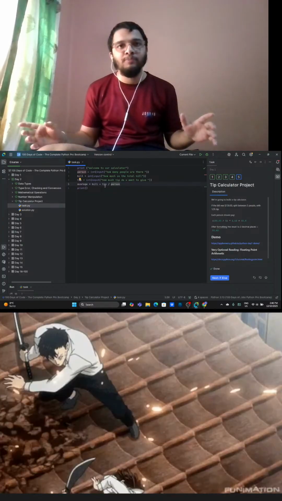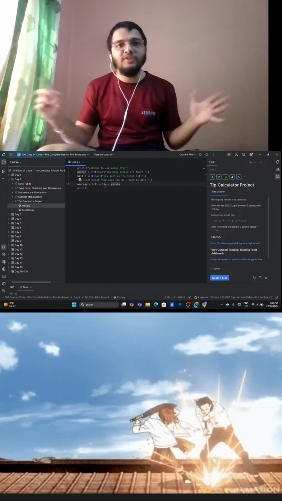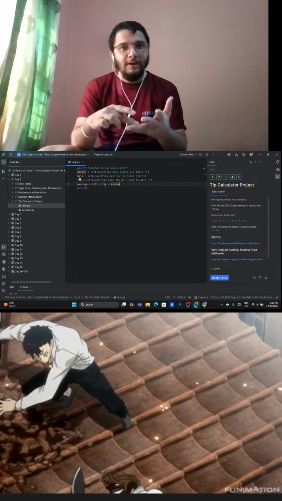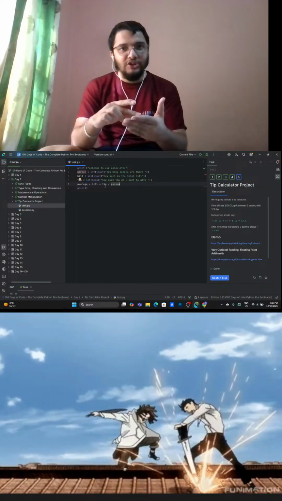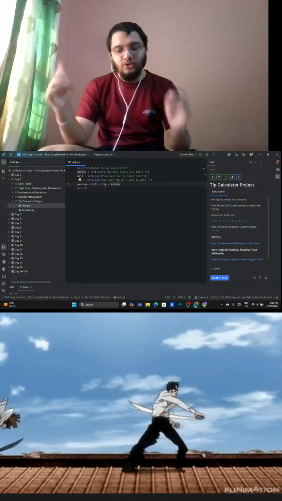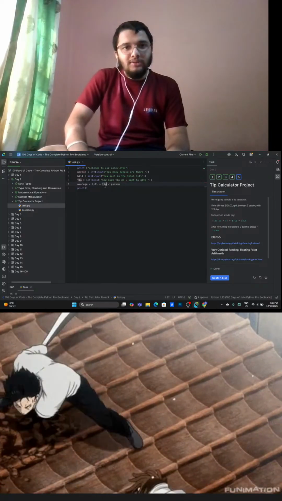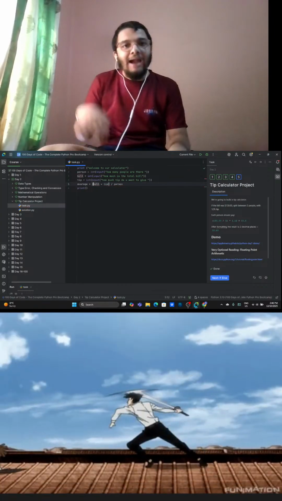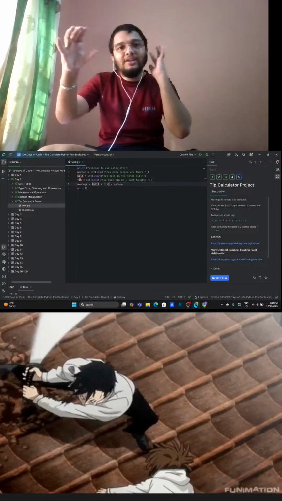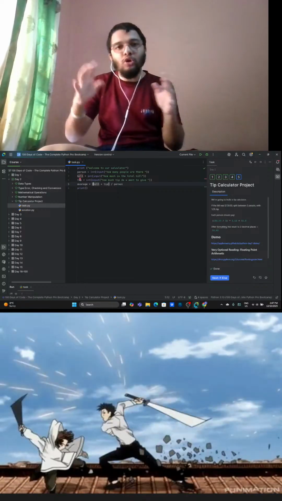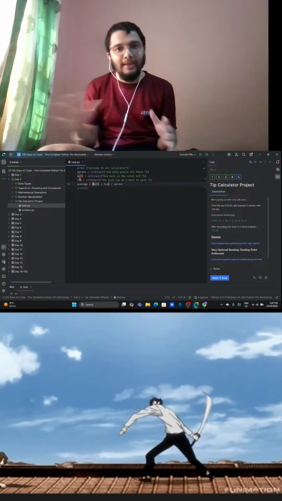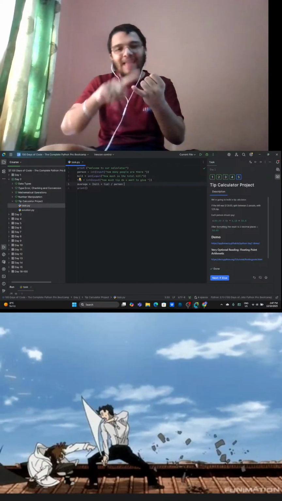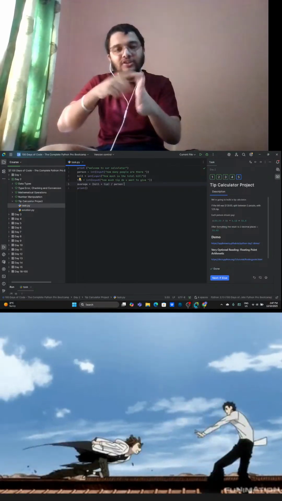And one thing you need to understand while you are doing this is how the Python compiler will do the mathematical operation. We all know about PEDMAS. The first thing that Python executes is the parenthesis. The second is exponent. The third is division. Then multiplication. Then addition. Then subtraction. So here we are going to write this in parentheses because we want the bill and tip to be calculated first, and once we get the total sum, it will be divided by the total number of persons who are going to pay the bill. I hope you are understanding it. We are using the formula PEDMAS: parenthesis, exponent, division, multiplication, addition, and subtraction.